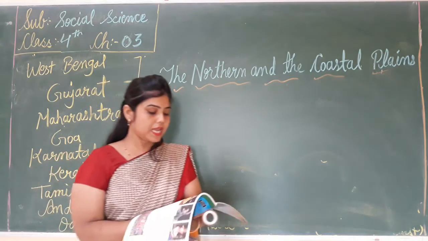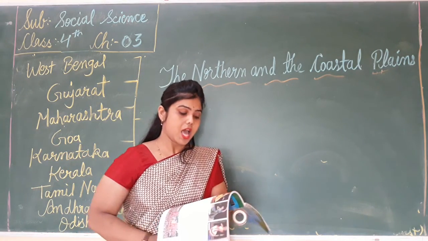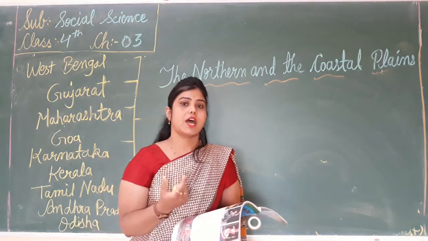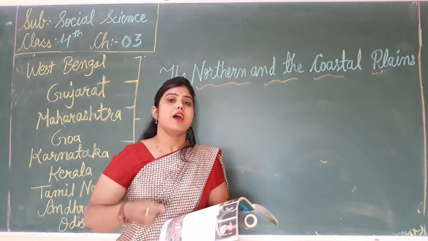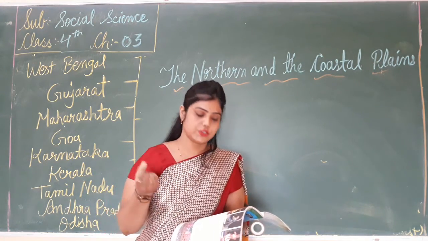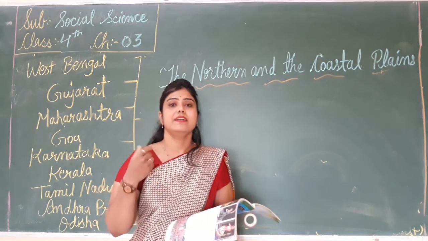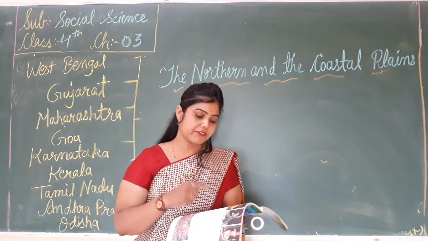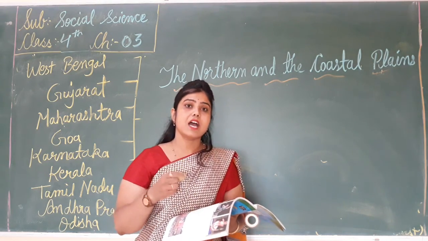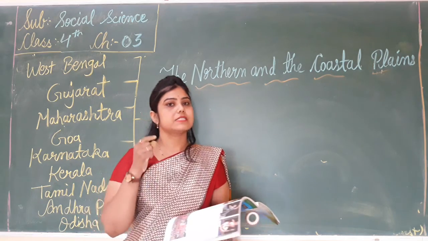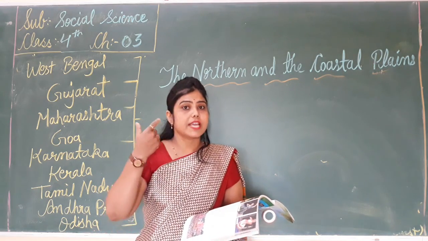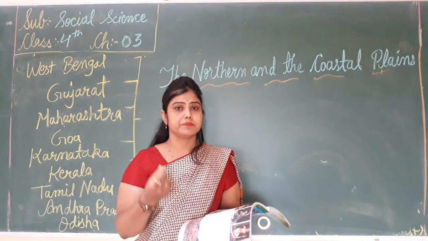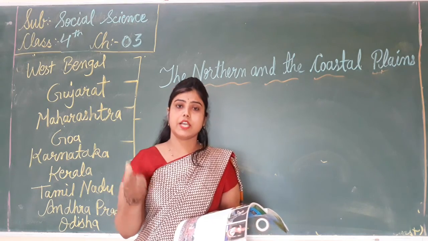Gujarat. People grow jowar, bajra, cotton and sugarcane. So what do the farmers of Gujarat grow? They grow bajra, jowar, cotton and sugarcane. Many people are traders. Some are engaged in dairy farming. Dairy farming is a type of agriculture focused on producing milk. Milk is used to produce many dairy products including cheese.